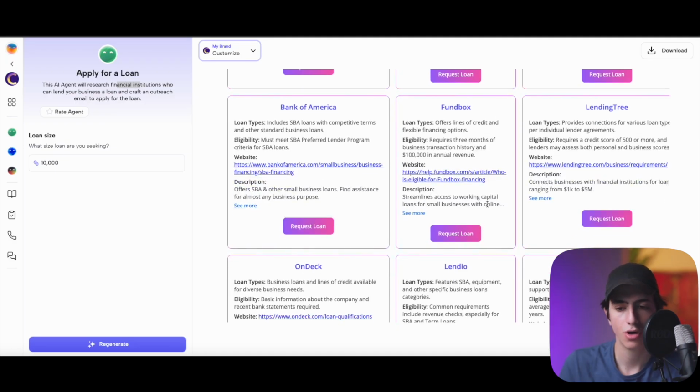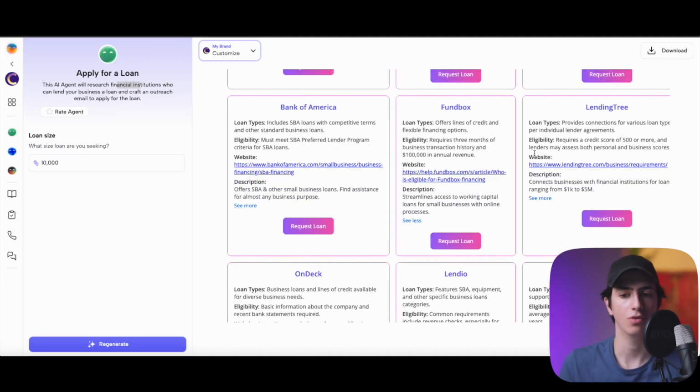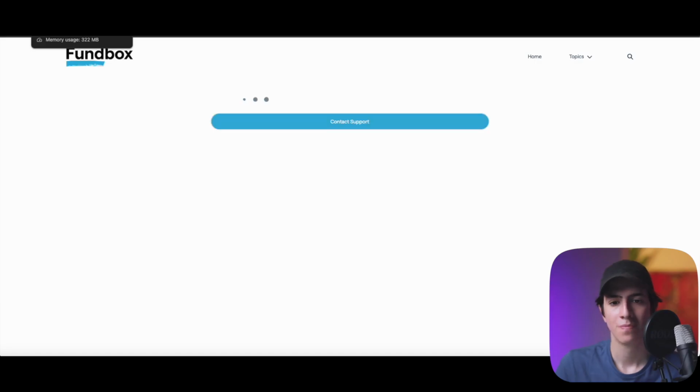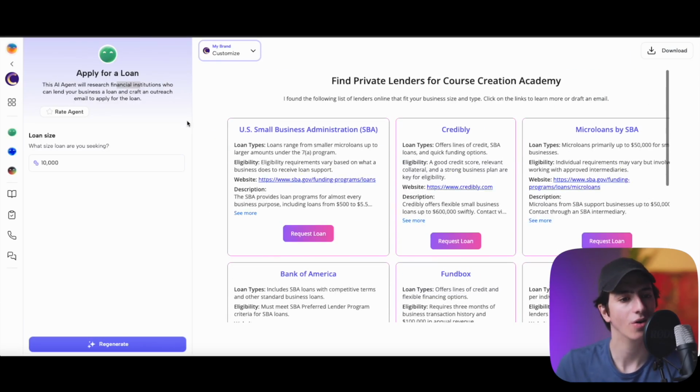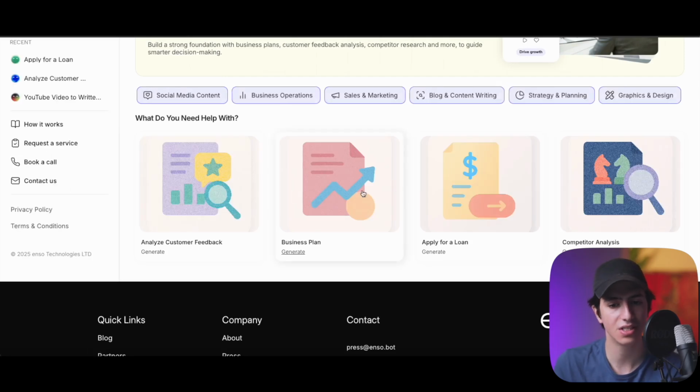And if I click on see more, you can see more information about all of these loans. And if I want more information, I can click on the links and access their websites immediately, which is crazy. I can't believe how seamless all of this is. So this is the apply for a loan agent.